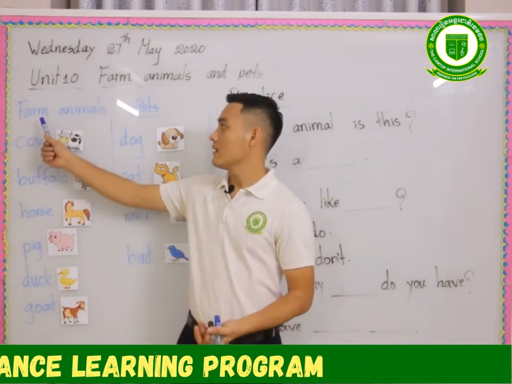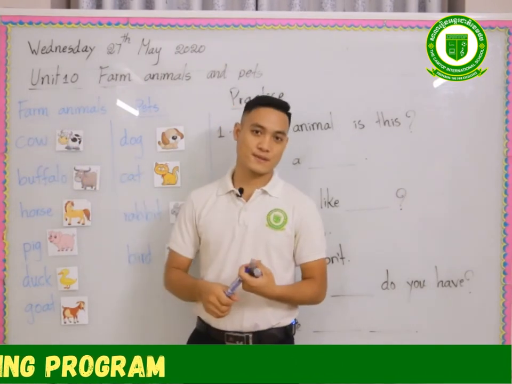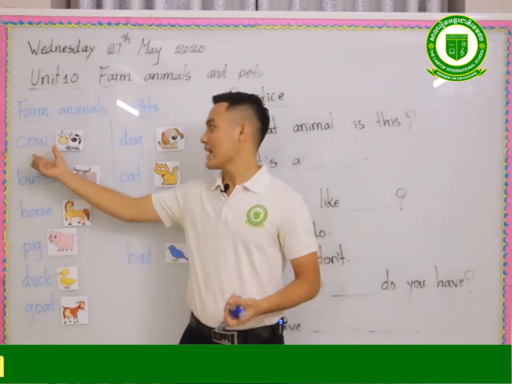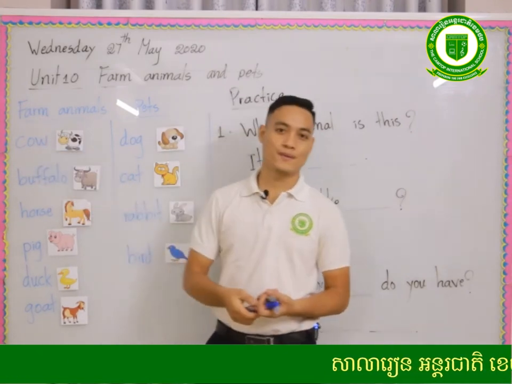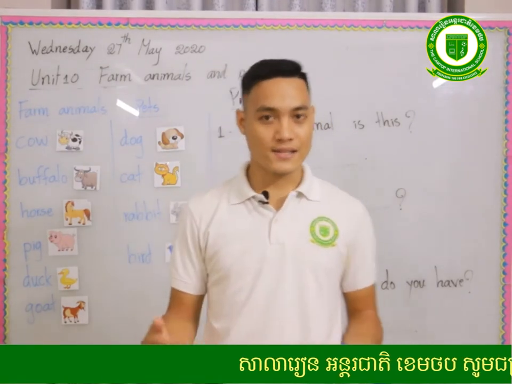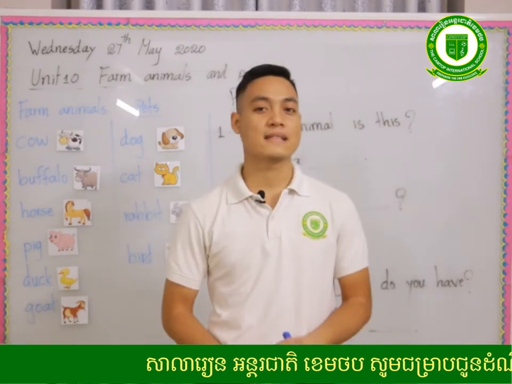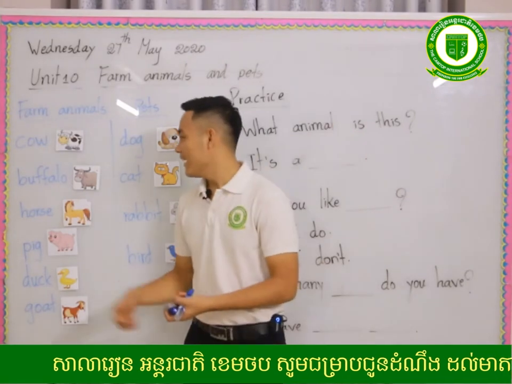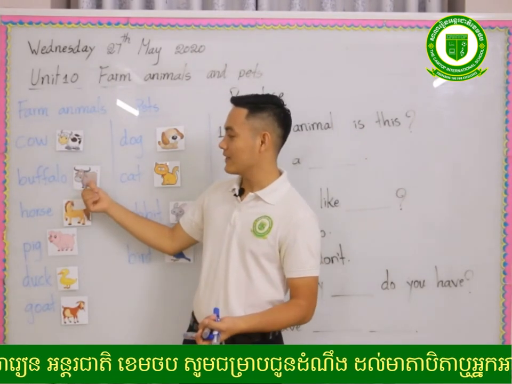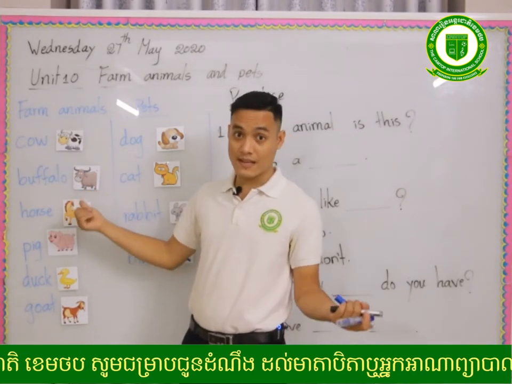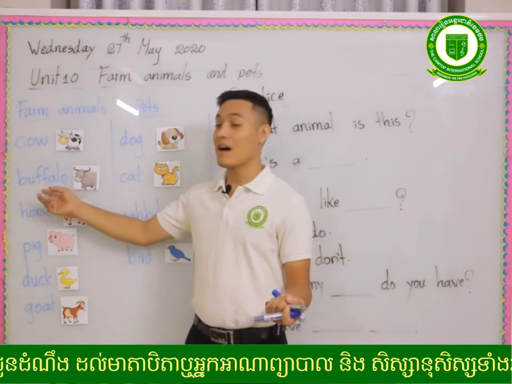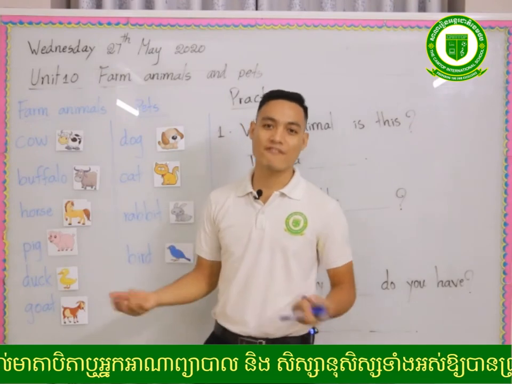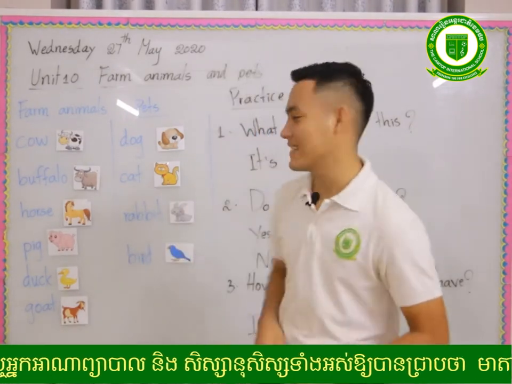Read together, farm animals. Can you tell me what animal this is? Cow. Yeah, it's a cow. Nice. Okay, this one. Look, what animal is this? Buffalo. Yes, buffalo. Great.